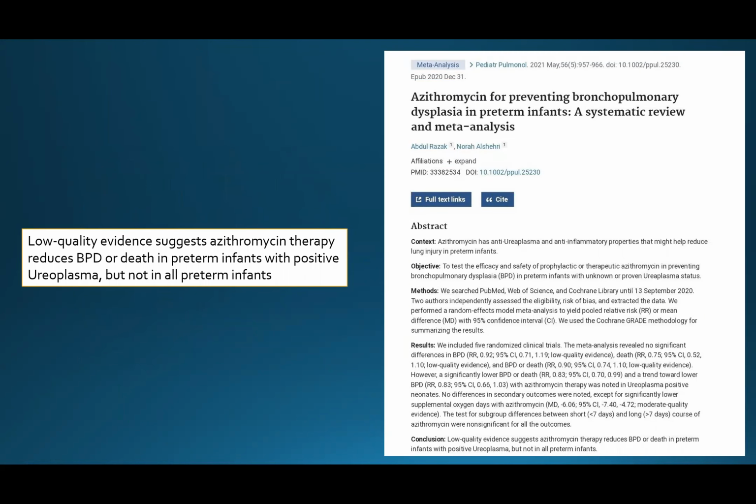Here we have a systematic review and meta-analysis done in Saudi Arabia at King Khalid University and Noura University, assessing whether azithromycin could prevent bronchopulmonary dysplasia in preterm infants. It shows low quality evidence suggesting azithromycin therapy reduces bronchopulmonary dysplasia or death for preterm infants with positive Ureaplasma infection, but not in all preterm infants.